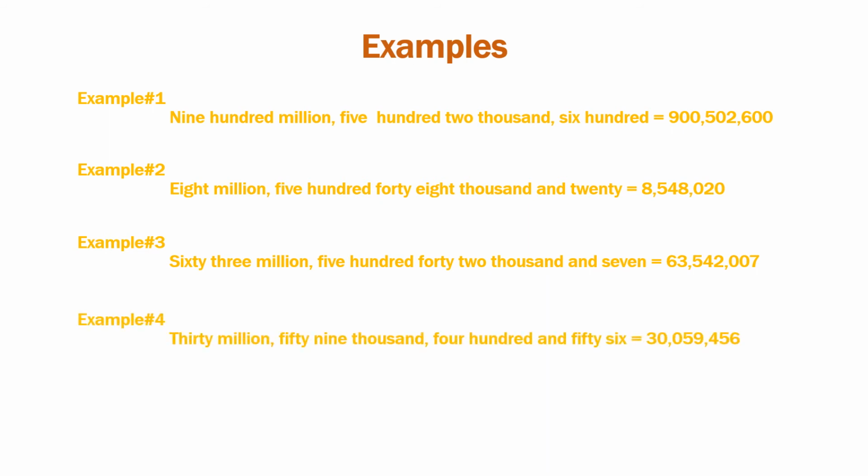Next example, 30 million, 59 thousand, 456. Million is 30, comma, thousands is 59, so 059, comma, ones is 456. So the numeral is 30, 059, 456.